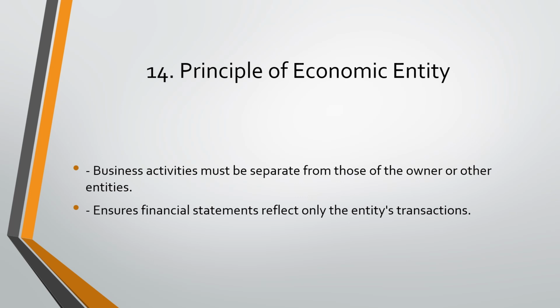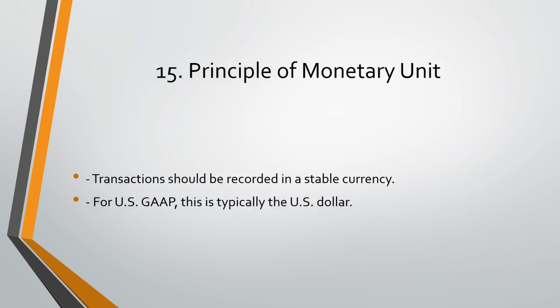14. Principle of economic entity. Business activities must be separate from those of the owner or other entities. Ensure financial statements reflect only the entity's transactions. 15. Principle of monetary unit. Transactions should be recorded in a stable currency. For US GAAP, this is typically the US dollar.